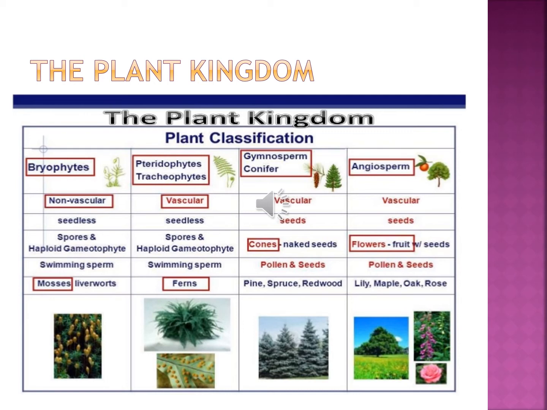The next one is pteridophyte. Pteridophyte plants have vascular tissue, they have xylem and phloem. They are seedless, they do not have seeds. Then gymnosperms have conifers and also have a vascular system, that means they also have xylem and phloem.